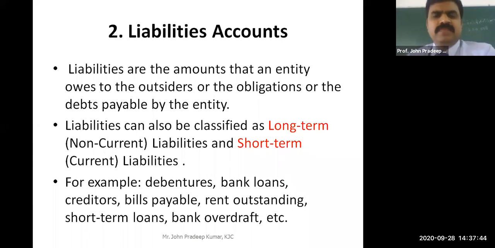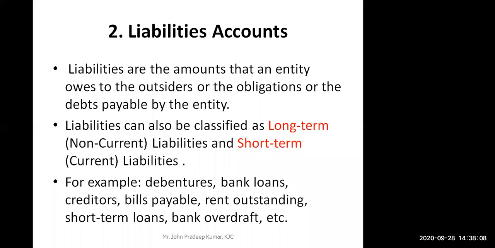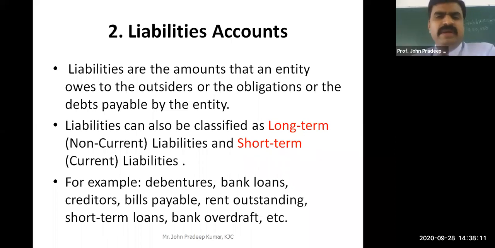Debenture, what is debenture? Debenture is a debt instrument which is used by the company to borrow money. They are borrowing money from the public by issuing this financial instrument called debenture. Have you heard of bonds? Government bonds, sovereign bonds. Yes, when they are issued by the government or government companies, it's called a bond. When a private entity issues it, it becomes a debenture. So debentures are also a liability, which you need to repay after a certain time. And debentures are normally long term, not short term.